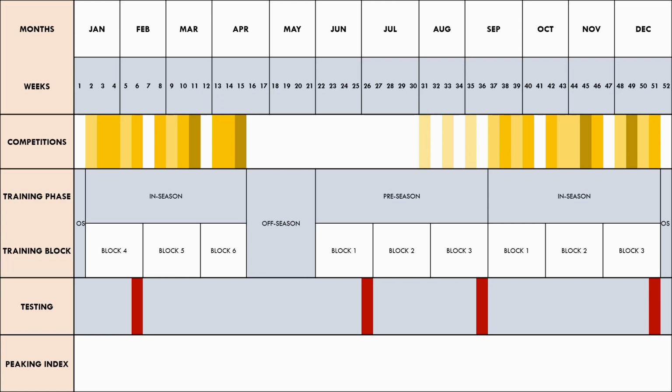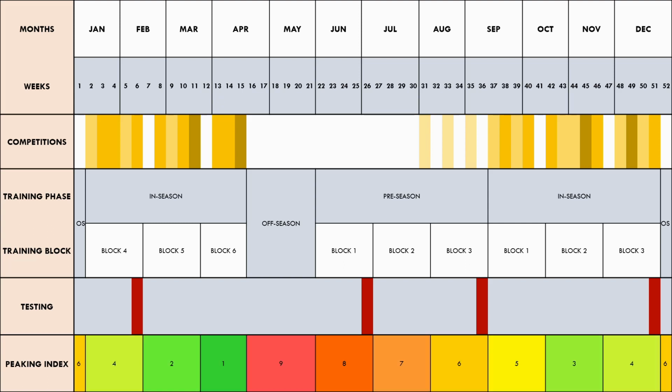And lastly, we need to establish a peaking index. The peaking index is a general guide as to when we want the athletes to be in peak condition. They cannot be in absolute peak condition all year round, so we have to strategically plan when it is most important to perform well. In this example, a simple number system has been included where a lower number means that we want the athletes to be in better condition, and a higher number means that we are not expecting the athletes to perform at their best.